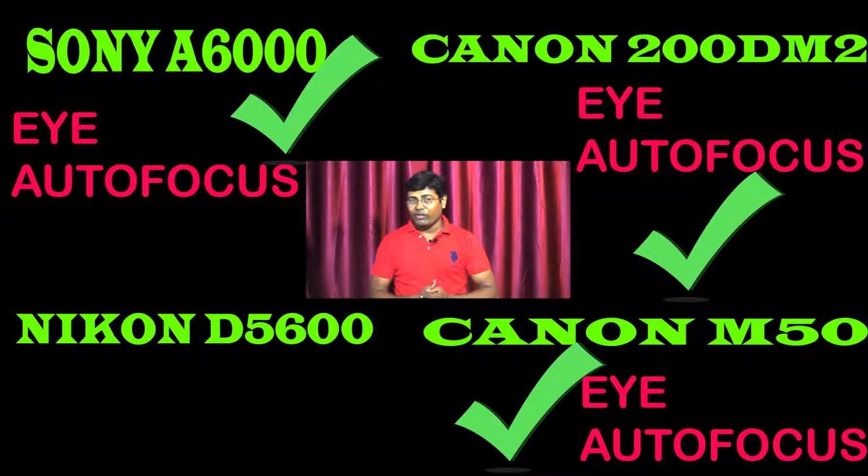And if you are talking about eye autofocusing, Sony a6000 is giving you eye autofocusing, Nikon D5600 is not giving you eye autofocusing, M50 and 200D Mark II both are giving you eye autofocusing.